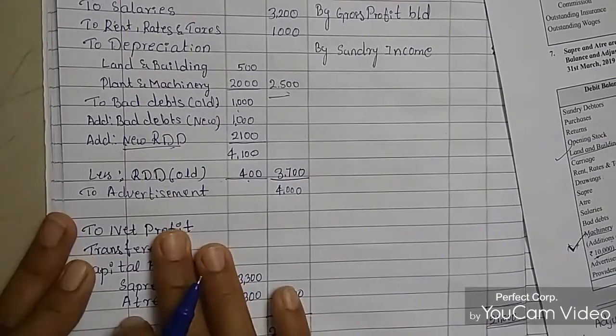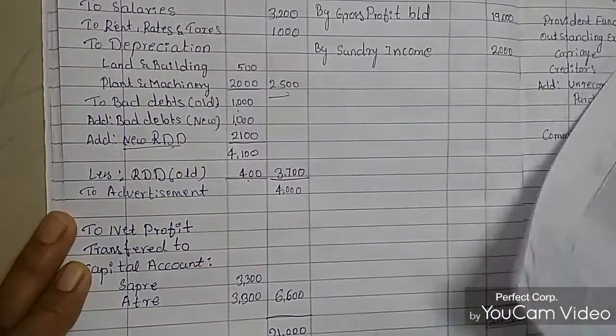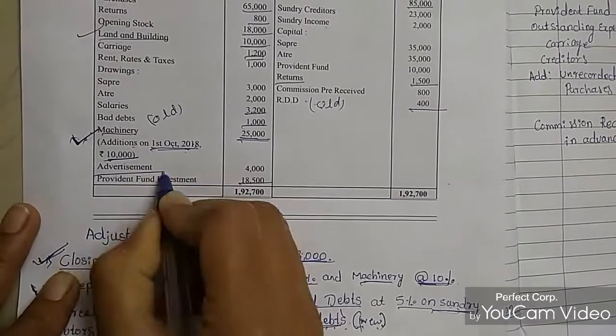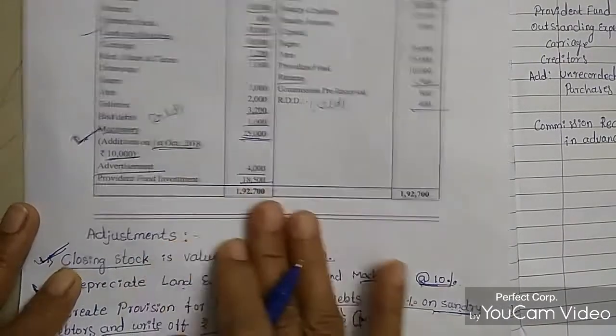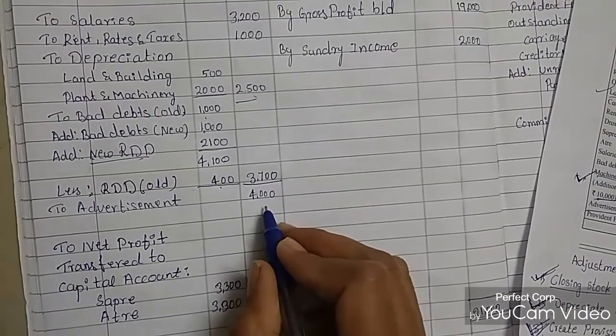Next is advertisement. The advertisement amount is 4000 rupees. So I mentioned it here, the advertisement amount is 4000 rupees.